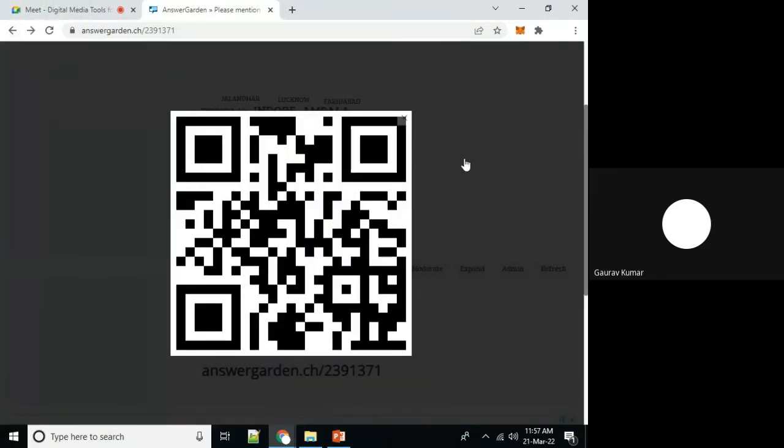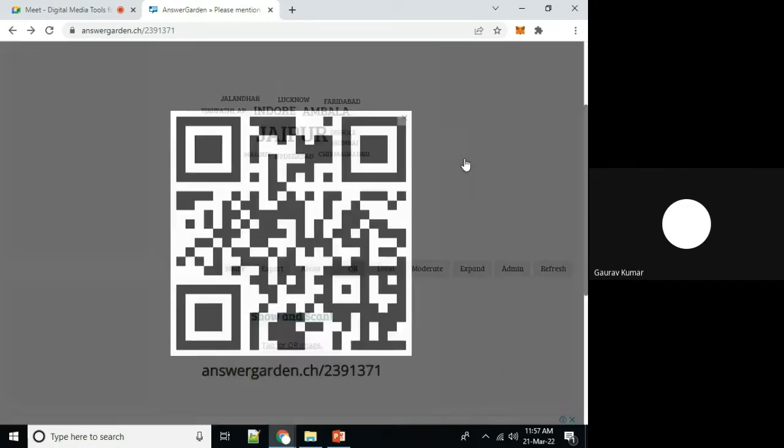And you can see that if I am delivering a session, if you are presenting a particular lecture in a conference hall or in an auditorium, then you can show a QR code, and you can tell your participants to scan this QR from their mobile. Nowadays, everybody has a mobile phone, whether it is Android or iPhone, and every smartphone has a feature for scanning QR codes.